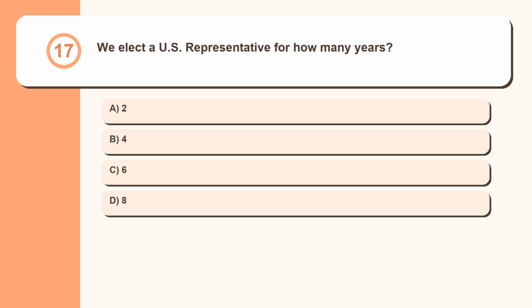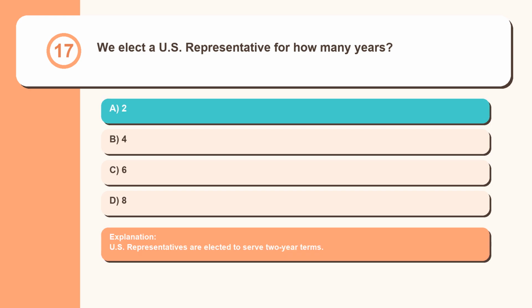Question 17. We elect a U.S. representative for how many years? 2, 4, 6, 8. U.S. representatives are elected to serve 2-year terms.